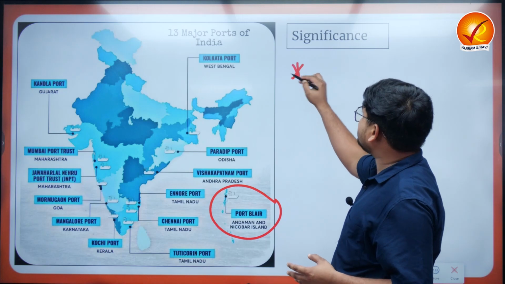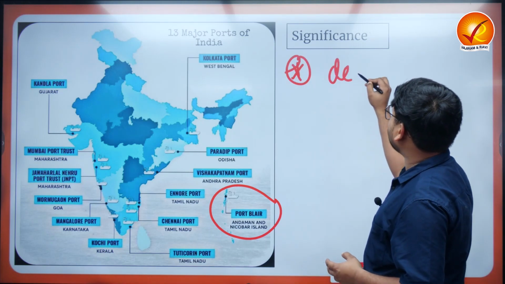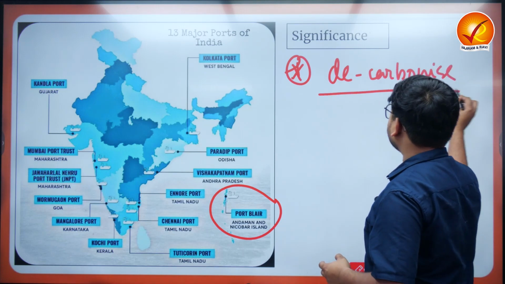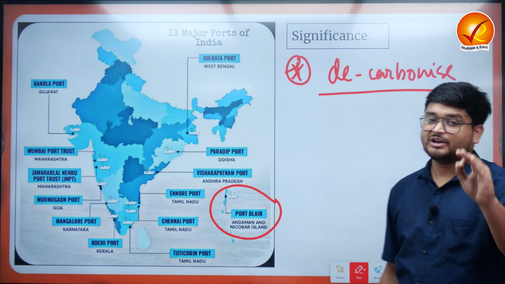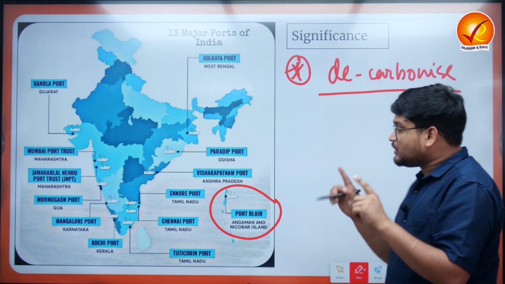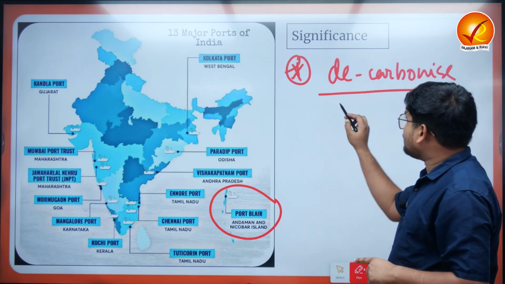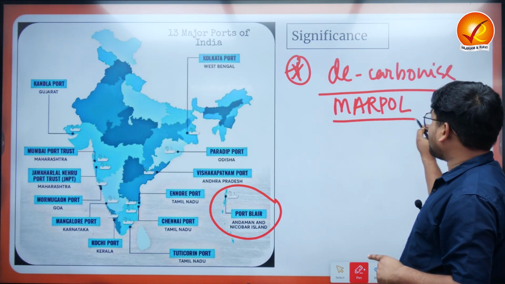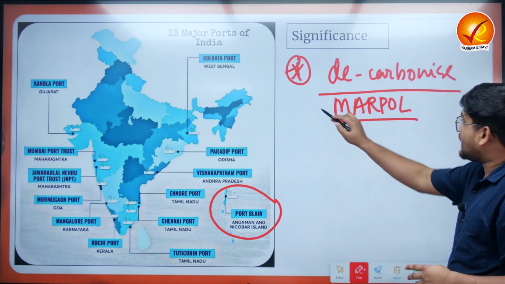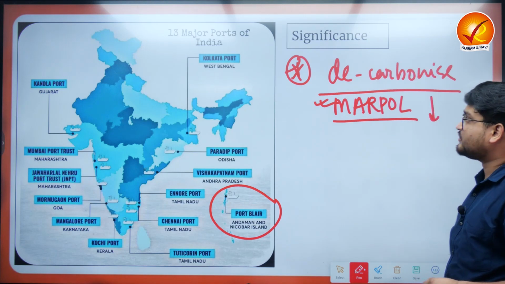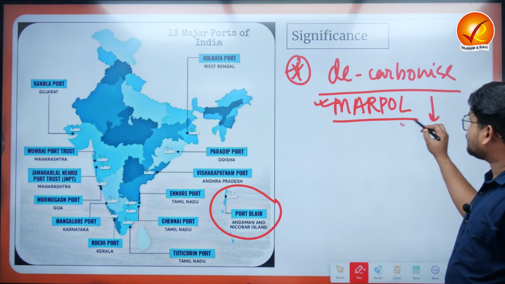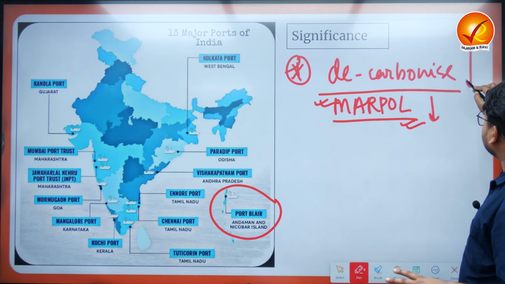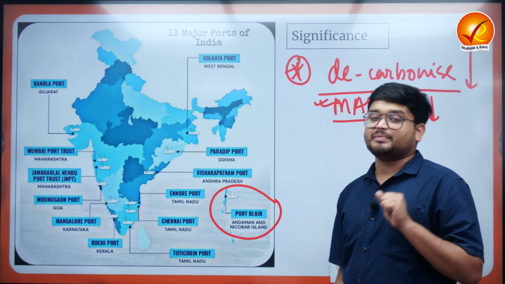Firstly, this is extremely significant because this will help decarbonize the shipping sector, which is very vulnerable to pollution. Now, in this aspect, we also have various MARPOL standards with an emphasis on reducing shipping industry emissions. And obviously India is also maintaining the same, due to which India has to, over a period of time, reduce the amount of CO2 emissions from the shipping sector.